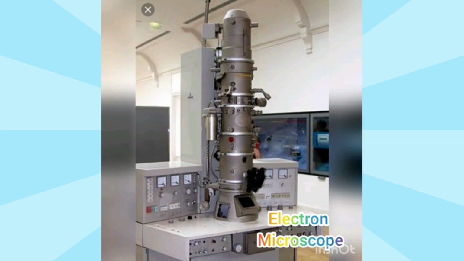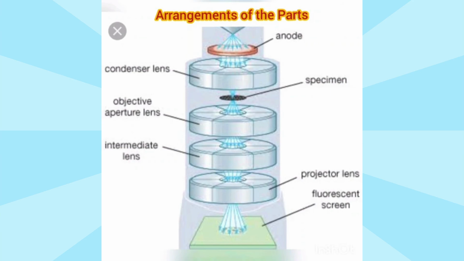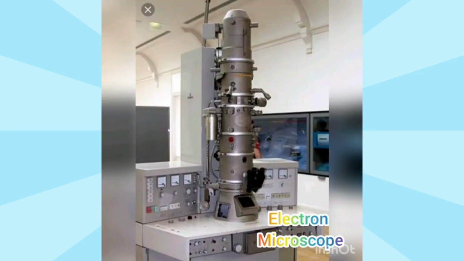Because the wavelength of an electron can be up to 1 lakh times shorter than that of visible light photons, the electron microscope has a higher power than a light microscope and can reveal the structure of smaller objects. Electron microscopes are used to investigate the ultrastructure of a wide range of biological and inorganic specimens. There are four types of electron microscope. First is the transmission electron microscope. Second one is the scanning electron microscope. Third one is the reflection electron microscope. And fourth one is the scanning transmission electron microscope.